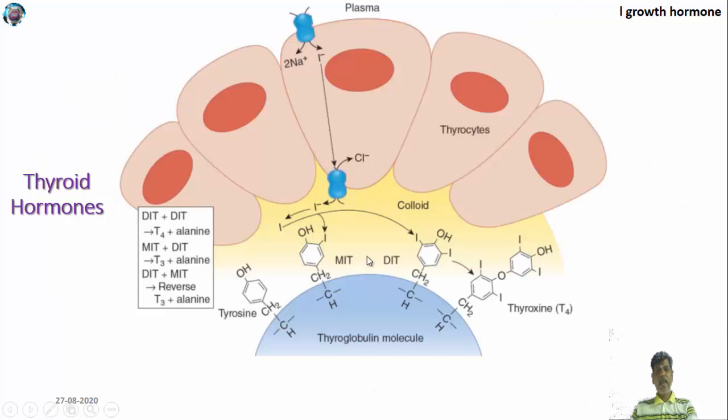This is the diagram which shows how thyroid hormones are released from the thyroglobulin molecule. The thyroglobulin molecule contains tyrosine residues. To a tyrosine residue, we add an iodine molecule, and it becomes MIT. When you add one more iodine, it becomes DIT. If you couple two DIT, it becomes T4. If you couple DIT with MIT, it becomes T3. If you couple MIT with DIT in the other orientation, it becomes reverse T3. So this is how the thyroid hormones are produced. After the production of thyroid hormone, they are all released by the breaking of this linkage.